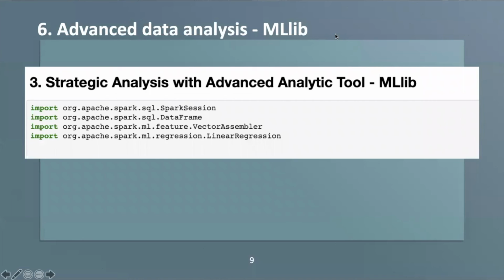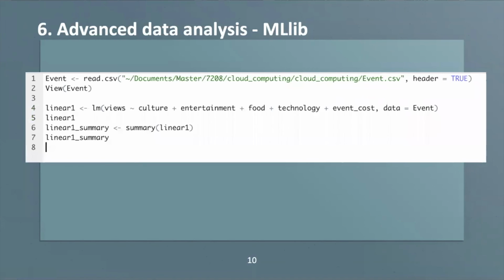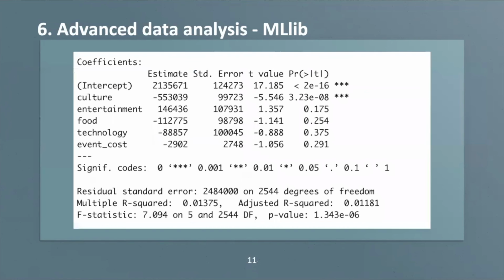For this assignment, we use MATLAB to do some advanced data analysis in Jupyter. This is the code we use to set up MATLAB in Jupyter Notebook. And for the analysis, we use the R language to create a linear regression to see the relationship among views, culture, entertainment, food, technology, and the event cost. Then this is the result we get for the linear regression.